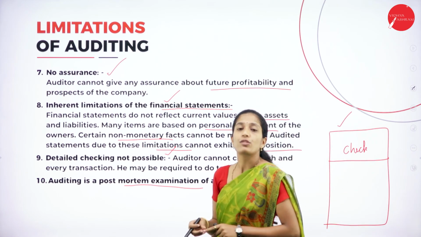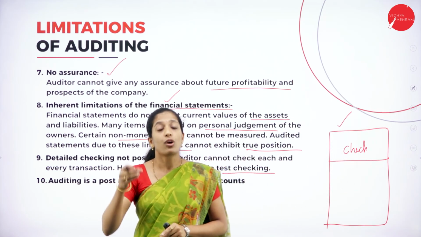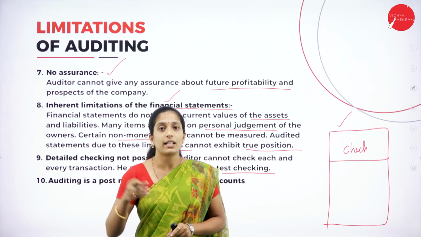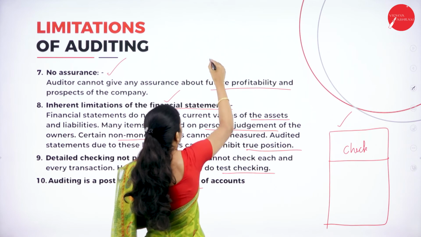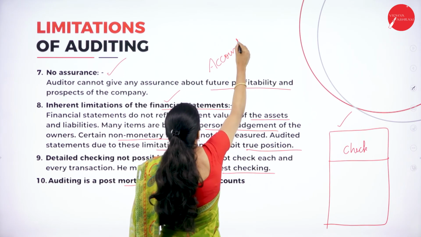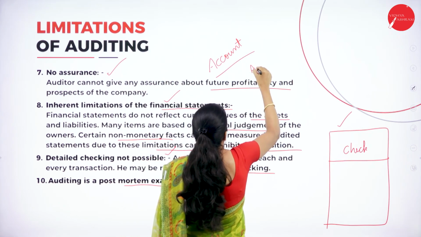Next, auditing is a post-mortem examination of accounts. What do you mean by post-mortem examination of accounts? After preparing accounts or the financial statement, auditing comes, right? First is accounting, next is audit.